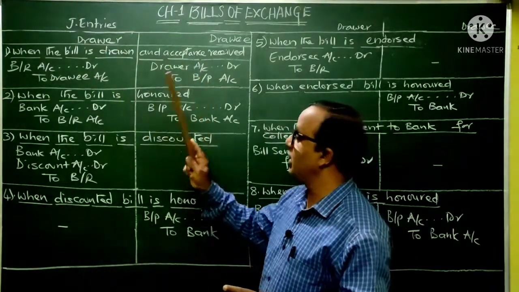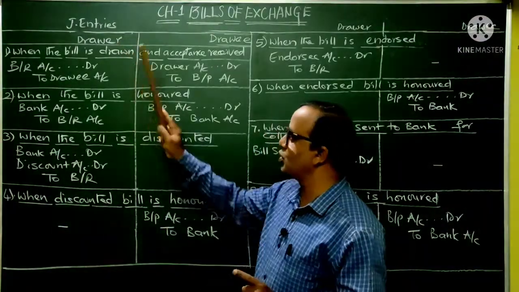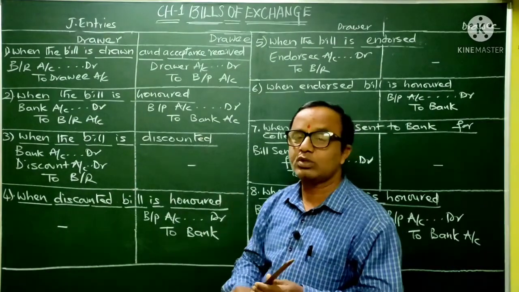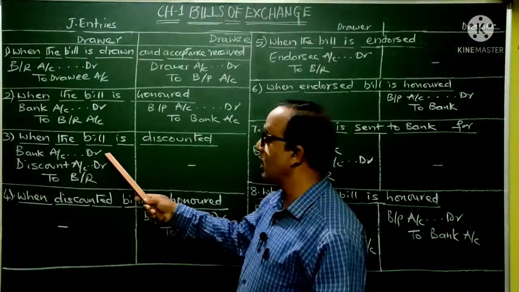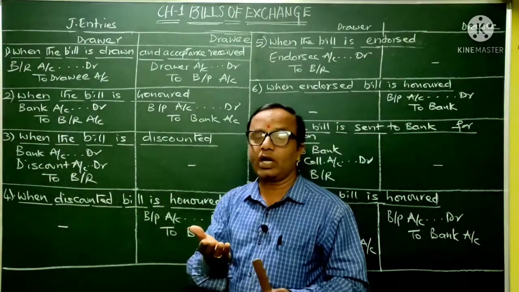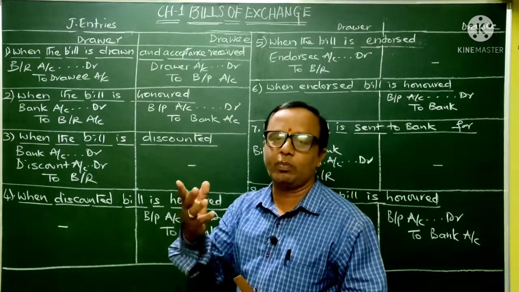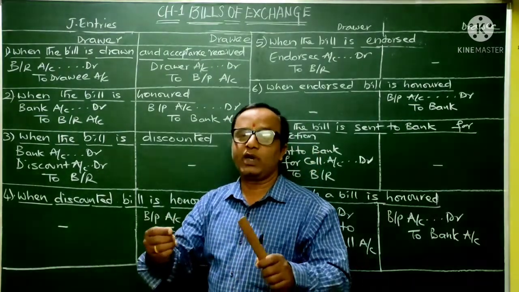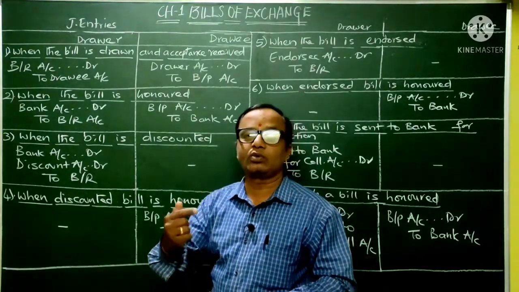Now next situation. See, the drawer has drawn the bill on the drawee. Then after that, if he has discounted the bill in the bank, now think from the drawer's point of view. The drawer is a person who is going to discount the bill with the bank. Discounting means here he is nothing but selling the bill to the bank. So the banker, what will he do? Out of that entire bill amount, some amount he will take towards discounting charges, and the remaining he will pay. Just like if it is a 10,000 bill, and the banker charges some 100 rupees as discounting charges, he is going to pay 9,900.